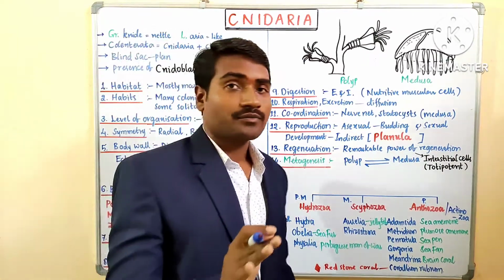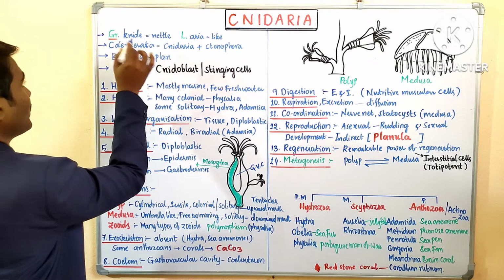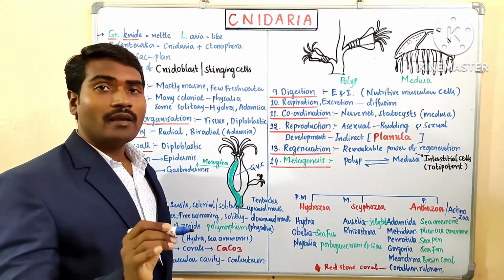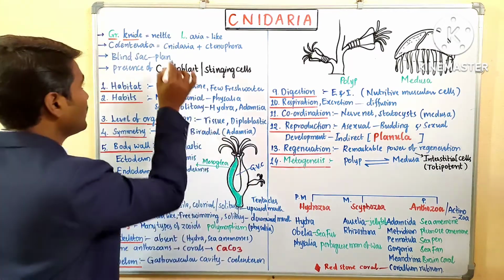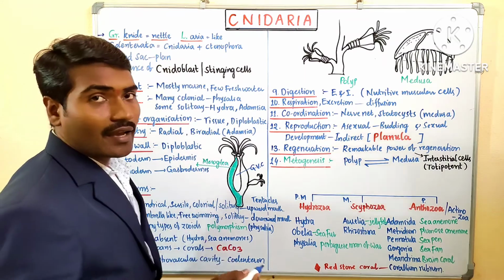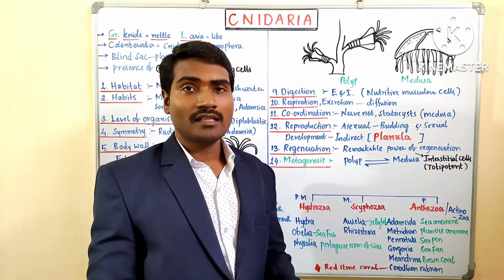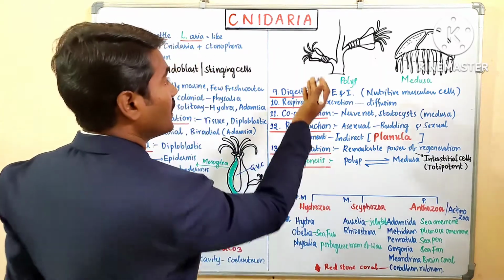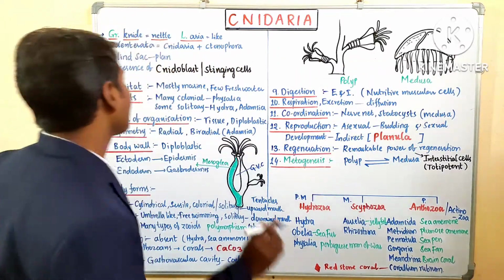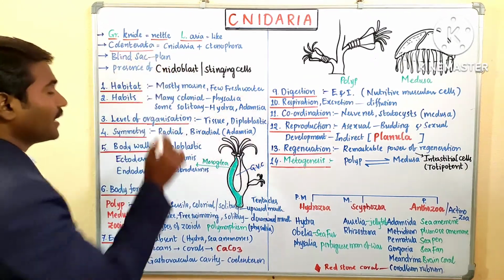The word Cnidaria is derived from the Greek language. In Greek, cnide means nettle, and the Latin word aria is nothing but like. So these are nettle-like organisms. Okay, that is the shape of this nettle. Cnidaria is also known as Coelenterata.